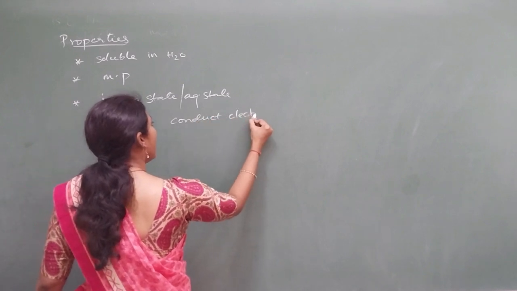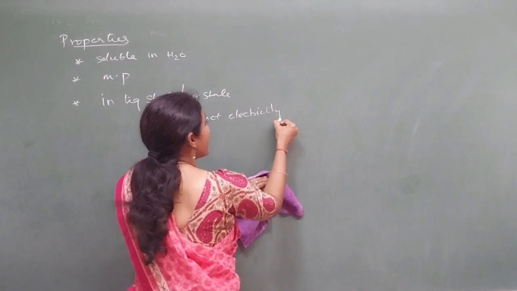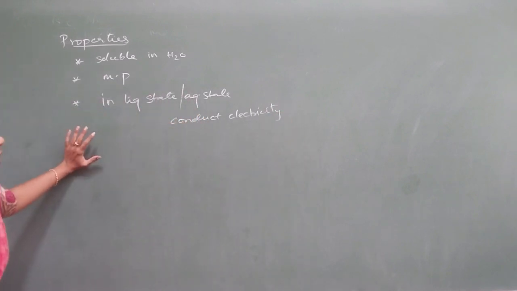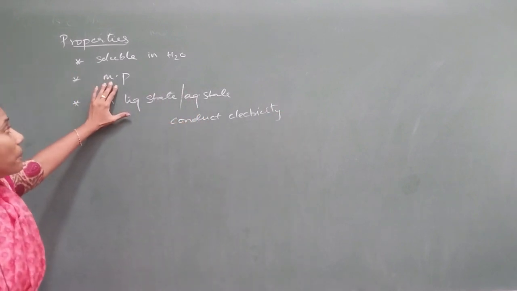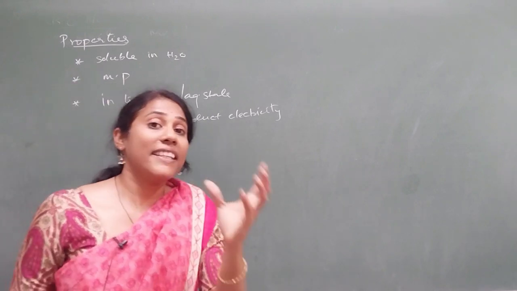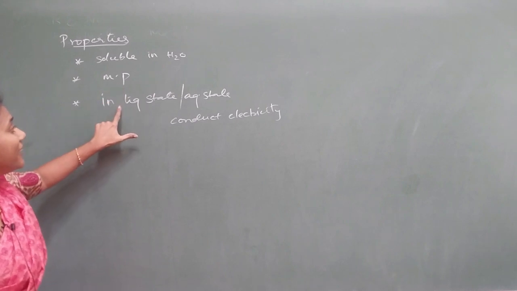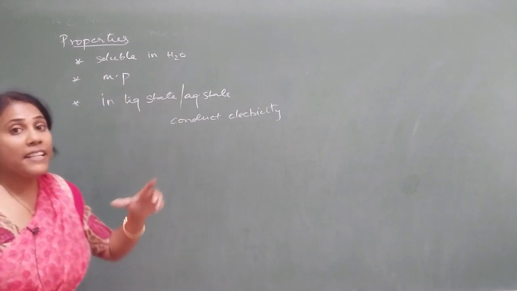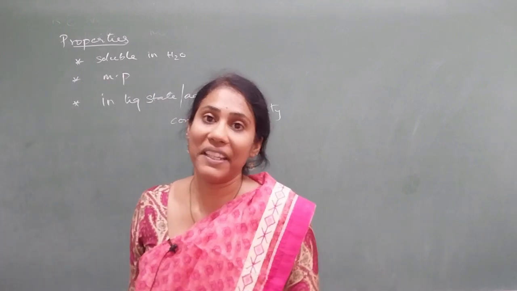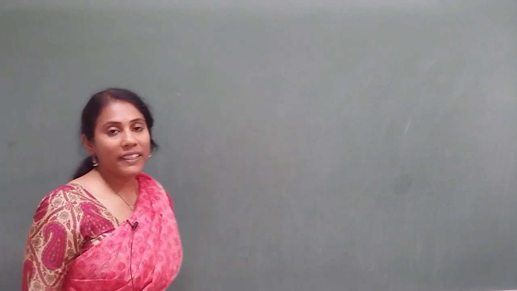So these are the major properties that you have to remember, and they will ask you give-reason type questions also. So why do they have a high melting point? Because strong attractive forces are there between ions. That is the reason. Why do they conduct electricity in liquid state? Because of the movable ions. Okay, so that is all about the properties of ionic compounds.